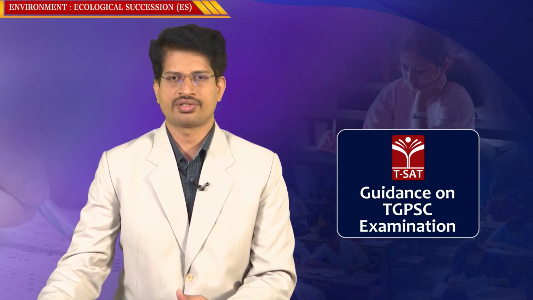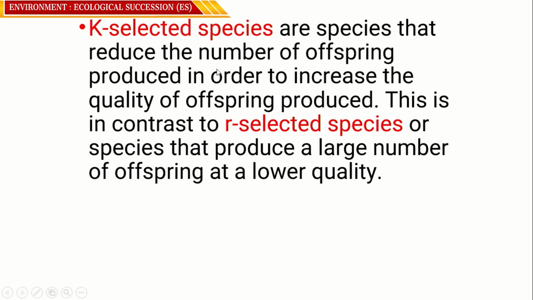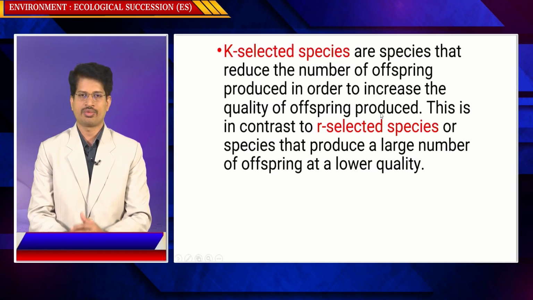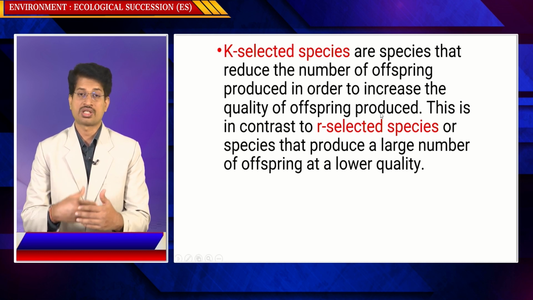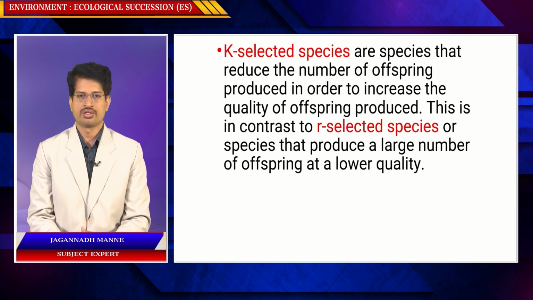In the same way, K selection species are species that reduce the number of offspring produced in order to increase the quality of offspring production. When you have fewer children, you can use all the resources for them, so the quality increases and the survival rate increases. This is in contrast to R selection species, which produce a large number of offspring of low quality.